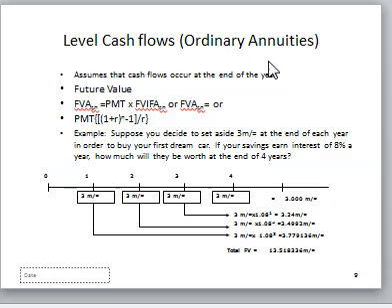So if we use financial tables to calculate the future value of an ordinary annuity, we get our constant, this PMT is a constant.